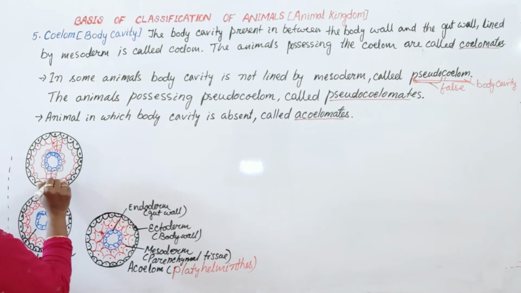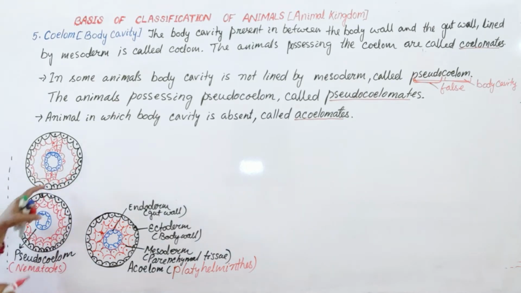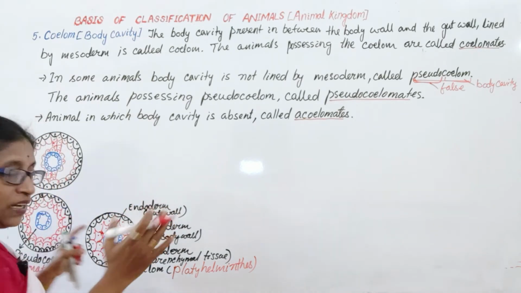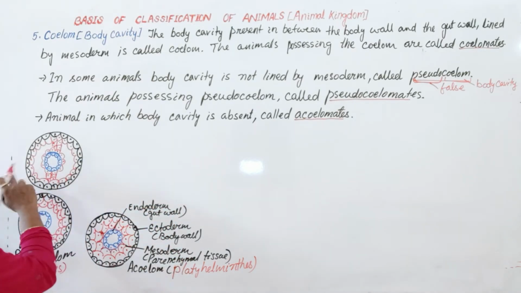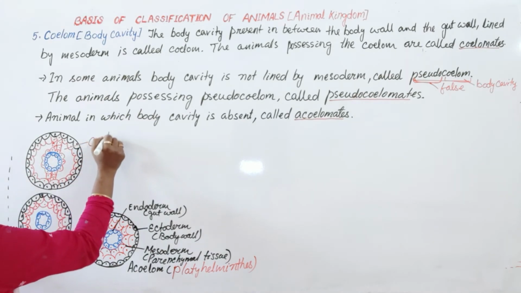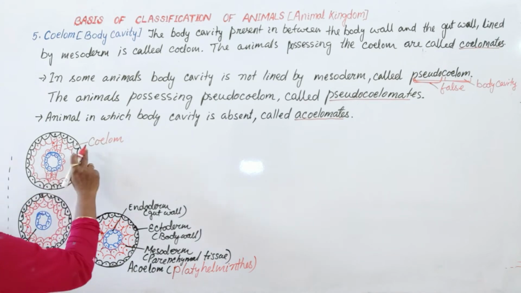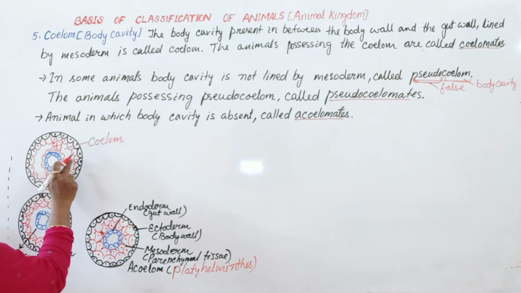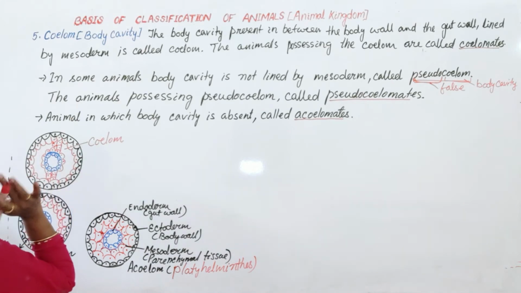The true coelom, the cavity, is actually divided into two halves, left and right. Okay, left and right. So this is the coelom. What is coelom? Body cavity. It is divided into two halves, left and right coelom.